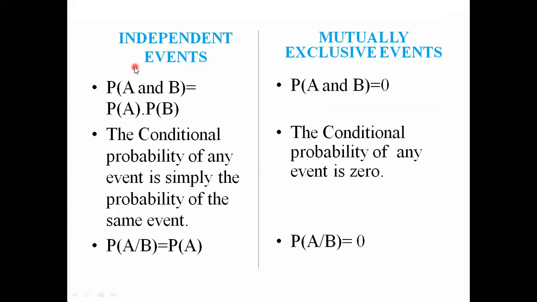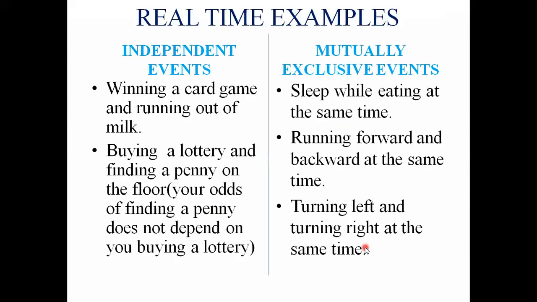For independent events, probability of A and B is equal to probability of A times probability of B. The conditional probability of any independent event is simply the probability of the same event: probability of A given B is equal to probability of A. For mutually exclusive events, probability of A and B is equal to 0. Also, the conditional probability is 0, which implies probability of A given B for mutually exclusive events is 0.